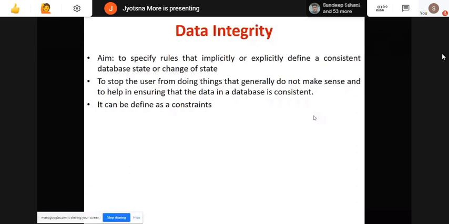Some data you have already inserted, but when I want to retrieve that data, I am not able to get it. Then there is some problem with your database. For that purpose I require integrity constraints.